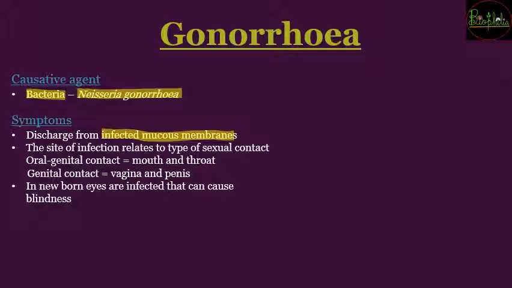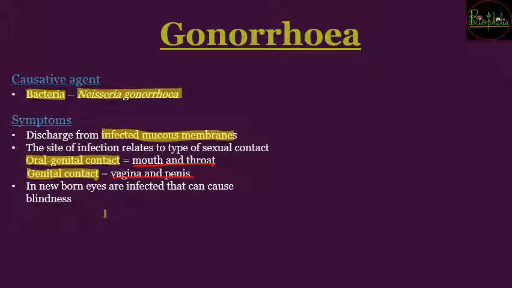The site of infection depends on the type of sexual contact. If the sexual contact was oral-genital contact, then the infection will be seen at the mouth and throat region. If it was genital contact, then it would be the vagina and the penis.